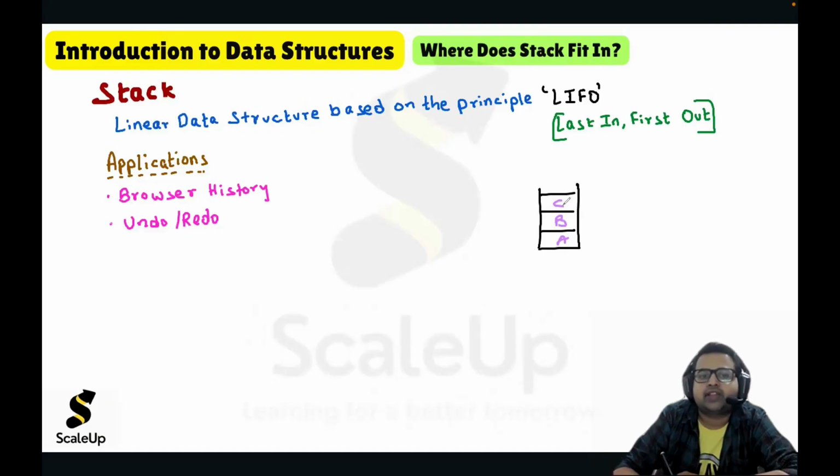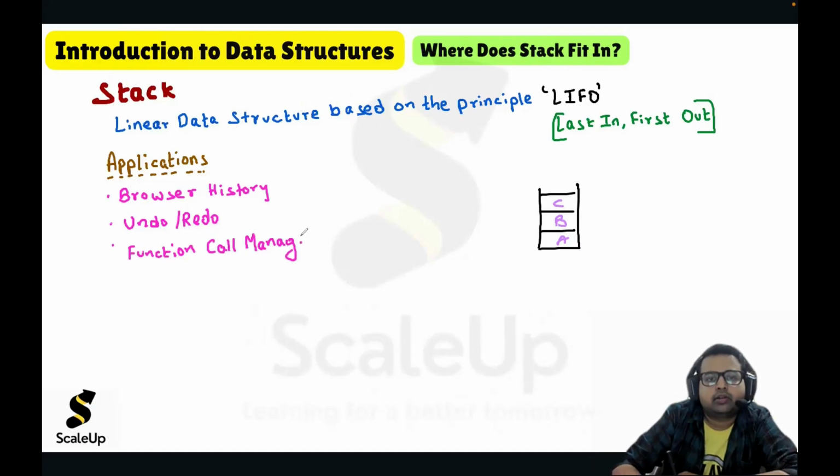So it will be in the stack. So undo redo operation very easily you can achieve using the stack data structure. Function call management we can achieve using stack data structure.